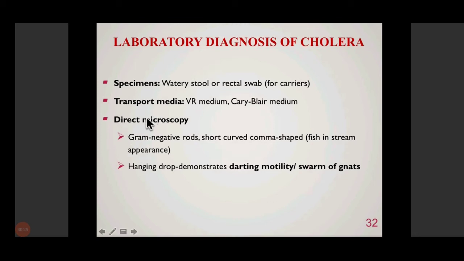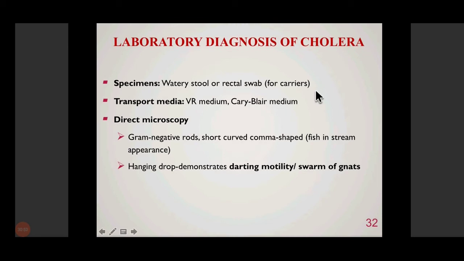Alright. For that, we have to transport the stool sample to the laboratory, and if it cannot reach the laboratory within 1 or 2 hours, then we have to use certain transport media. VR medium, the Venkatraman Ramakrishnan medium, or the Cary-Blair medium.